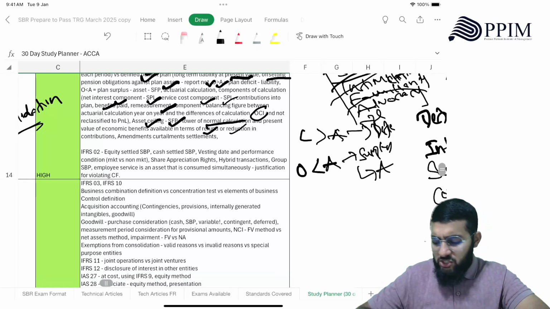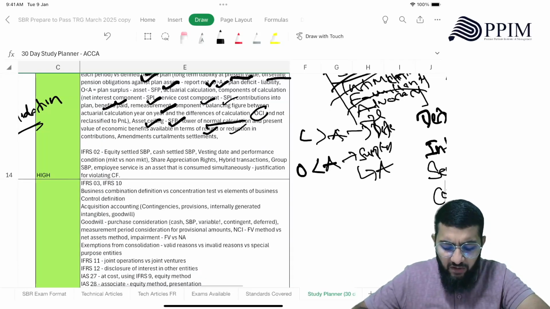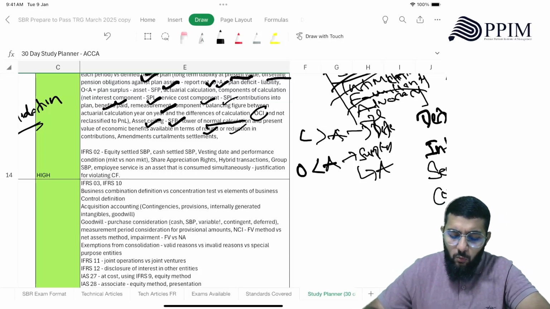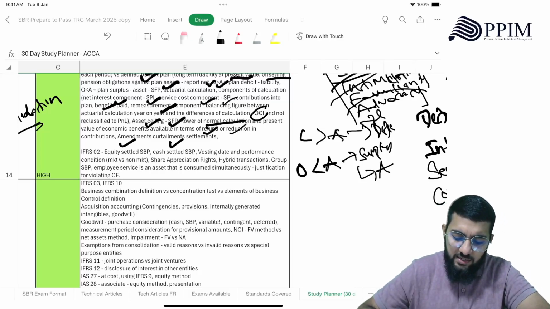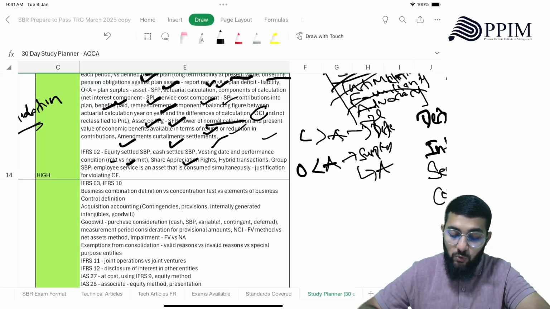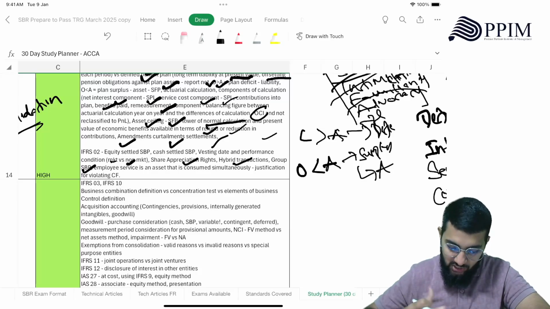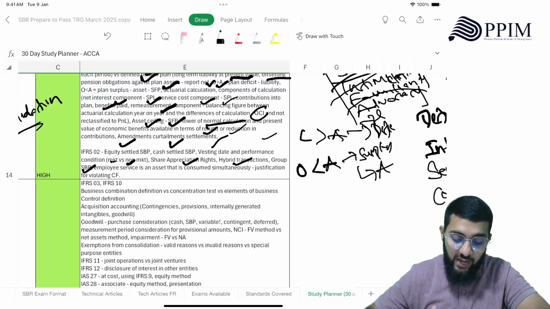Then there's IFRS 2. You have equity settled share-based payment versus cash settled share-based payment, right? What is equity settled? What is cash settled? What is vesting date and how performance conditions can be market versus non-market performance conditions? What is share appreciation rights? How that works? Hybrid transactions, what they are? Group share-based payment, right? When it's consolidation aspect of share-based payment, how that works.